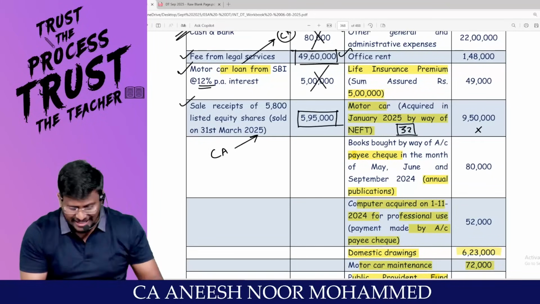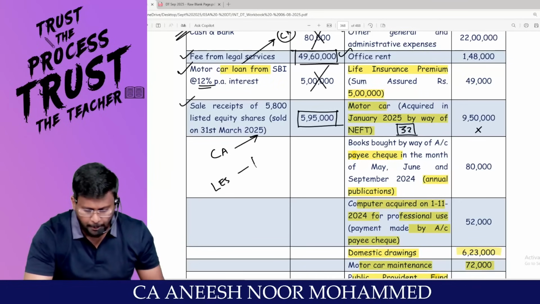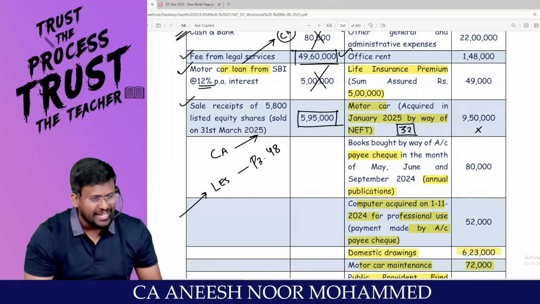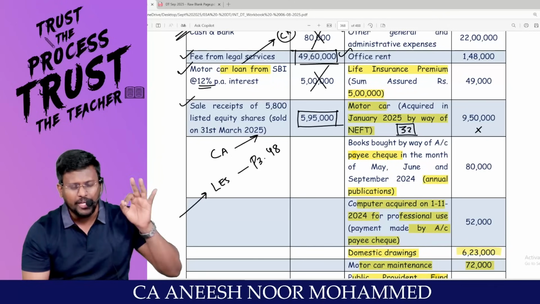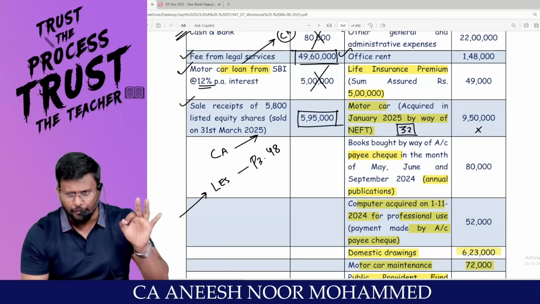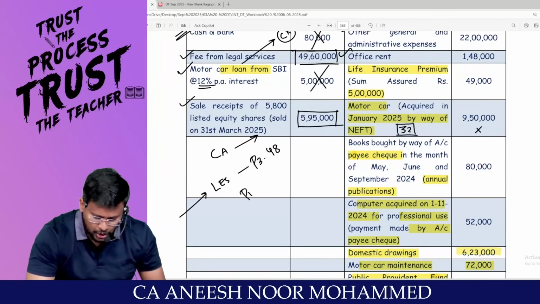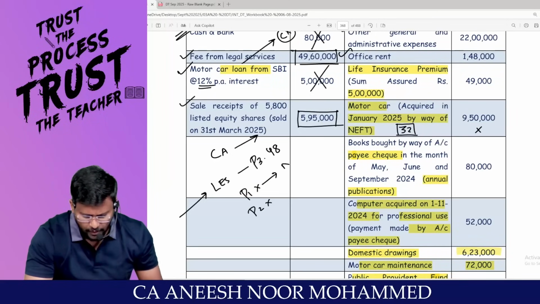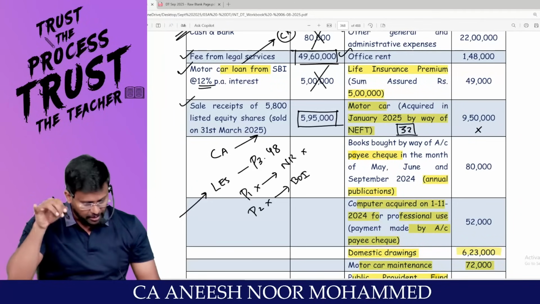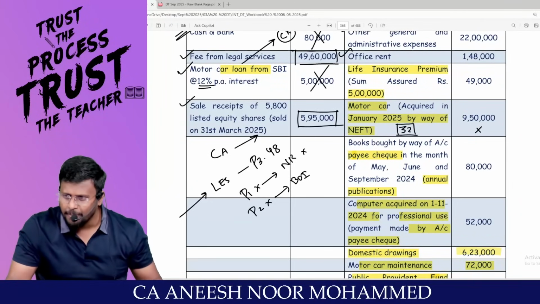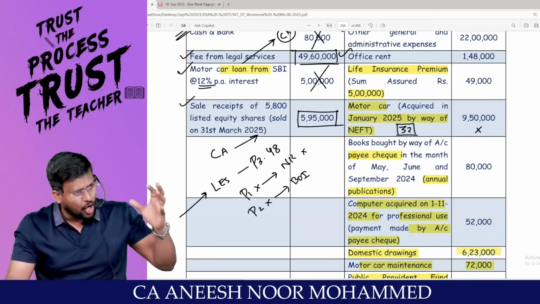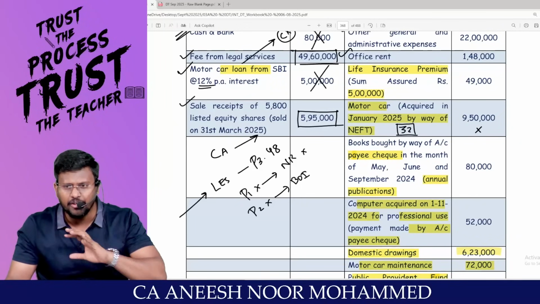Since the asset is a listed equity share, proviso 3 to section 48 will be applicable. What proviso number 3 is saying is that when you are calculating the capital gain for listed shares, proviso number 1 and proviso number 2 will not be applicable. Proviso number 1 anyway will be applicable only to non-residents. Proviso number 2 is the benefit of indexation. That means for a listed share, the benefit of indexation will not be applicable. So even though the asset is a long-term capital asset, don't take the benefit of indexation.